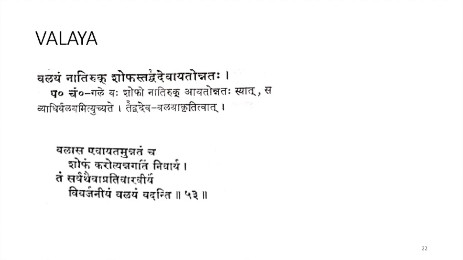According to Susra Samhita, balasa eva ayata munnadam cha shofam karodi annagadarm nirvarya tam sarved eva apradivarya viryam Vivarjaniyam Valayam Vadanti. So that is an Asadhya disease. Valasa means kapha. Kapha is causing a shofa which is ayatam unnatam, long and raised. It will block the ahara from passing through the esophagus to the stomach. It will block in the neck region, and this is apradivarya virya vivarjaniyam. So it cannot be treated, so it is asadhya. We should reject this.